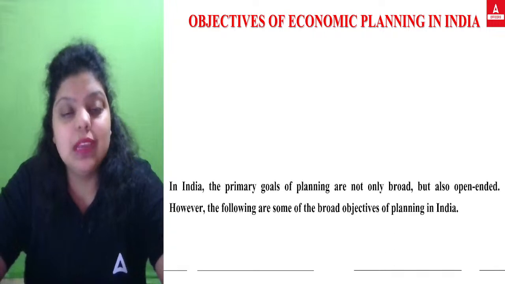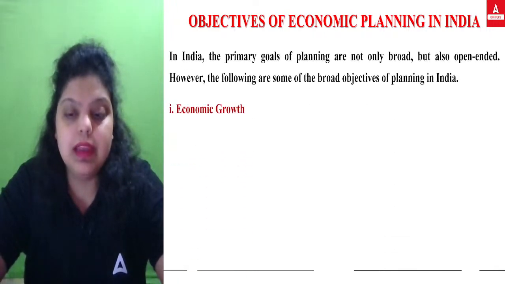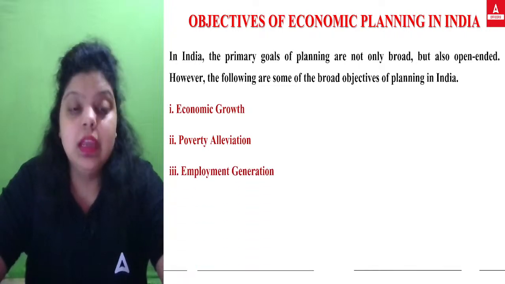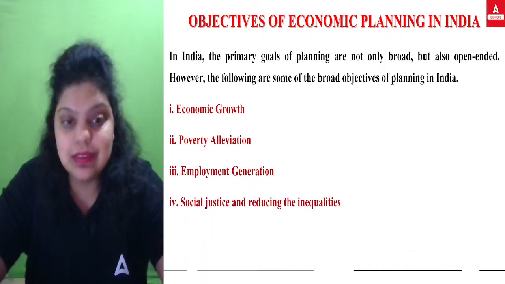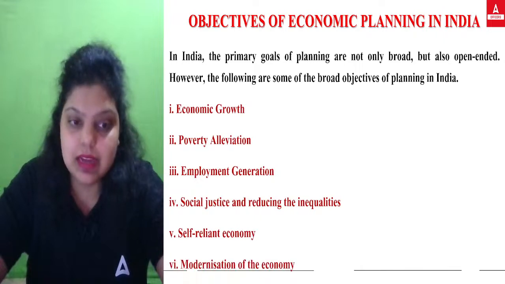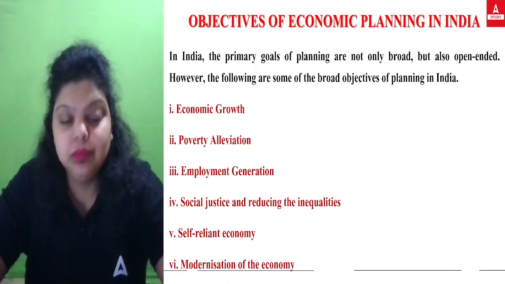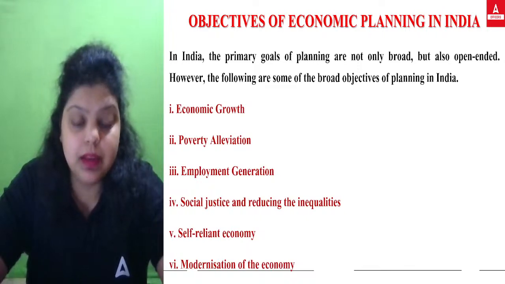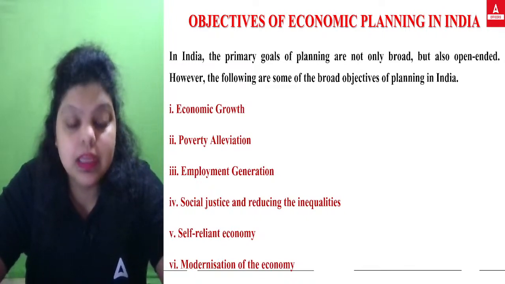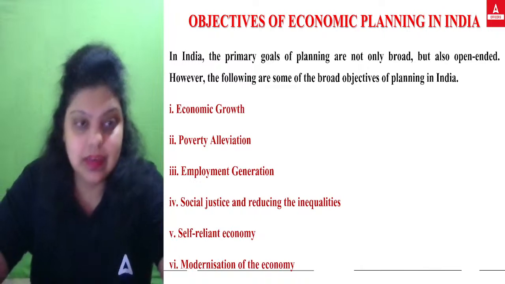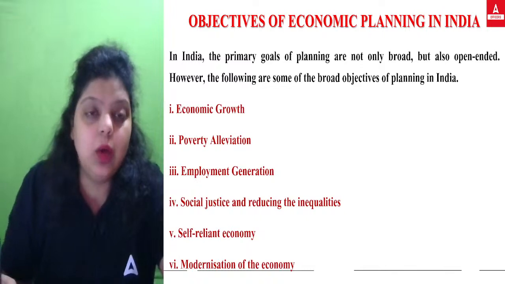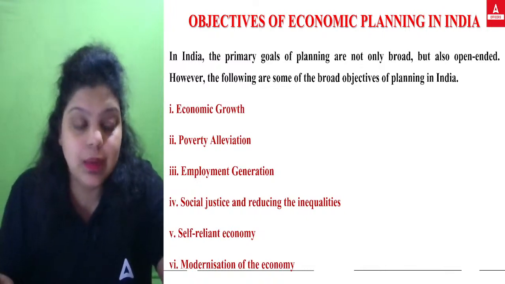Now, what are the objectives of economic planning? Economic planning has a lot of objectives. First, you can see economic growth, poverty alleviation, employment generation, social justice and reducing inequality, self-reliant economy, and modernization of the economy. These are the objectives of your economic planning. Now, how are we achieving them? Let's understand that. So if we talk about economic growth and poverty, how is economic planning helping this out?